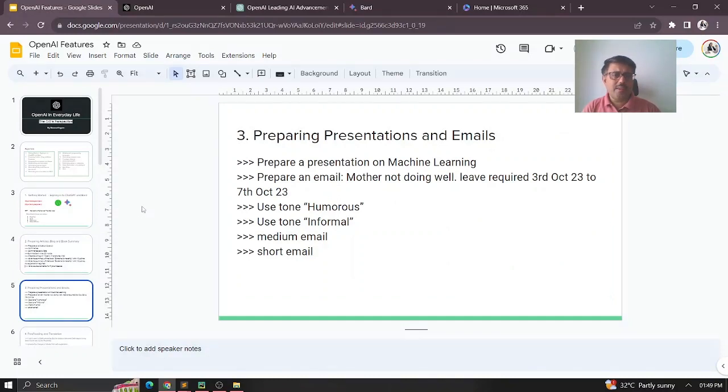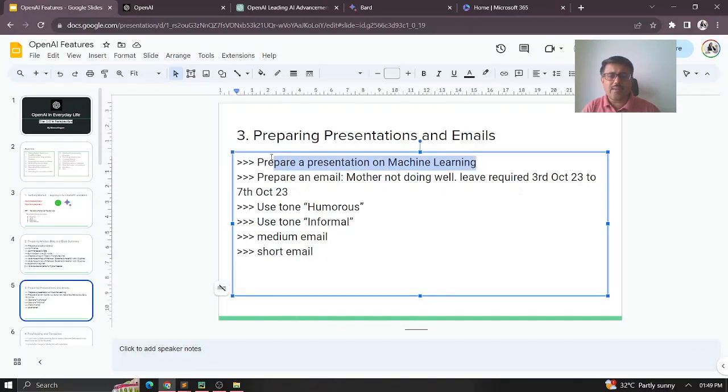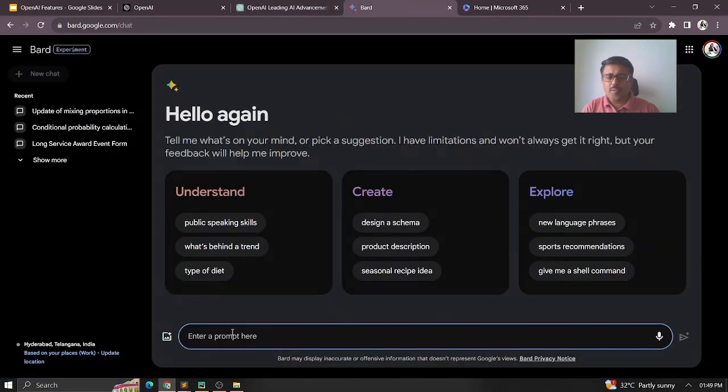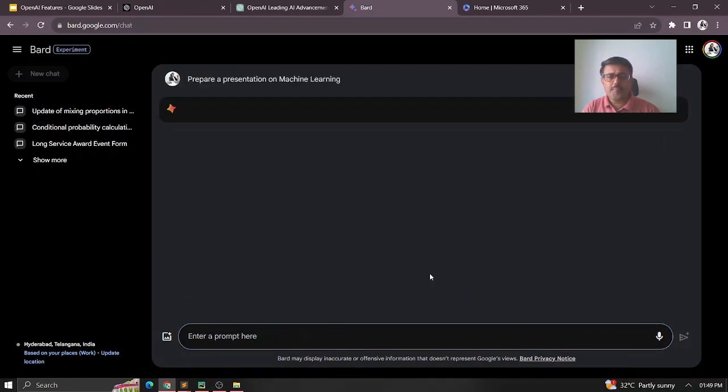Preparing presentations and email. Suppose I just want to give a presentation on machine learning to the team so that they will understand the basic things about machine learning. So in that case, I just go there again, ChatGPT. I just copy this. Let me, for a change, do it in Google Bard. Okay. So I'm just going there and asking Google Bard to give the solution. I'm just giving it here. You can just see it here.